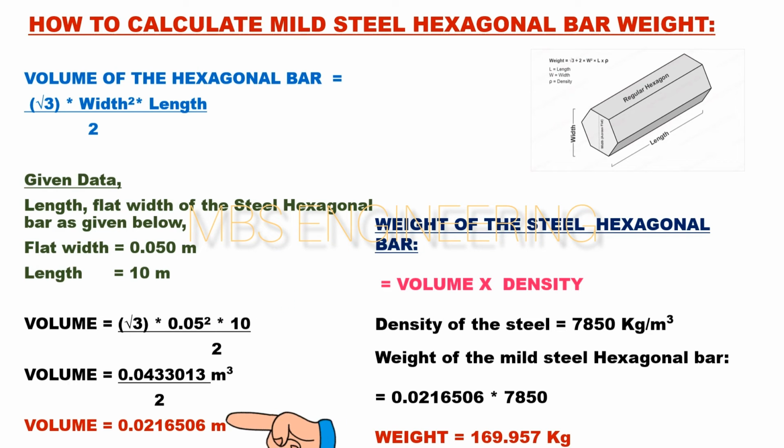Based on the above equation and the given data, the volume of the mild steel hexagonal bar is 0.0216506 cubic meters. Next, we learn about how to calculate the weight of the mild steel hexagonal bar. Volume is multiplied by density. The density of the mild steel is 7,850 kilograms per cubic meter. Then, the weight of the mild steel hexagonal bar: 0.0216506 is multiplied by 7,850. The mild steel hexagonal bar has a weight of 169.957 kilograms.